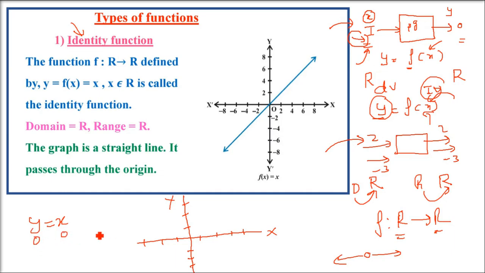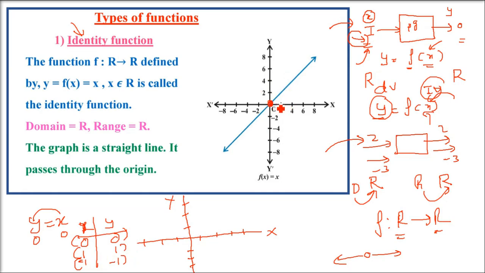So let us see here. If you put x as 0, y is 0. y equals x is the identity function. We always make a table of x and y: put x, get y, because y equals x is the equation. So x 0, y 0; x 1, y 1; x -1, y -1. We always try to take x values near the origin, normally 0, -1, -2, and 1 and 2. These values we generally take.